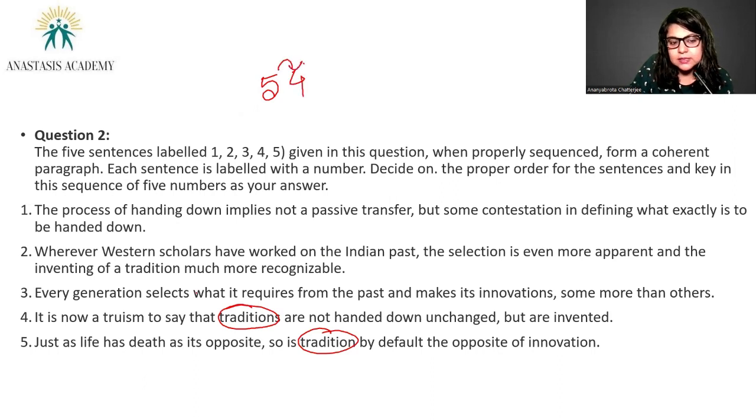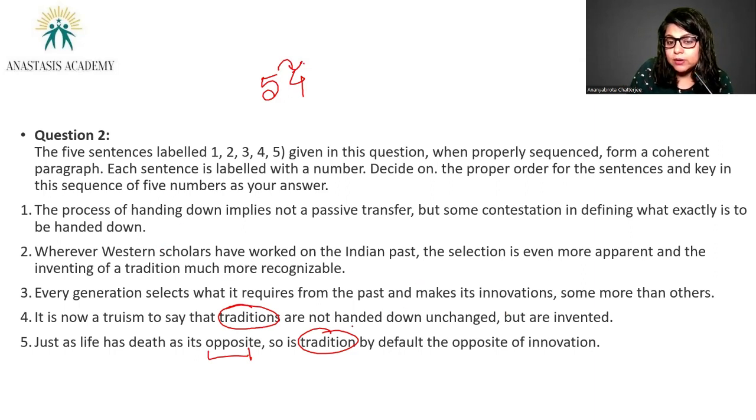Why? Because just like you were talking about opposites and antithesis and antagonism here, 4 is saying it is now a truism to say that traditions are not handed down unchanged, but are invented. So you started talking about how traditions are the opposite of innovation, and the fourth sentence says that traditions are not handed down unchanged, but they are invented, maybe reinvented, right? So 5, 4, these two are going to go together.